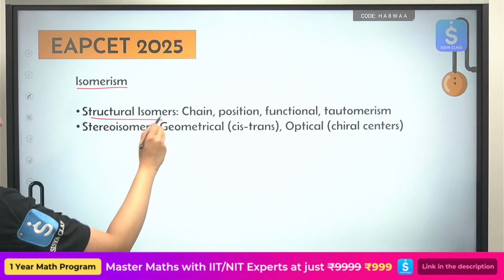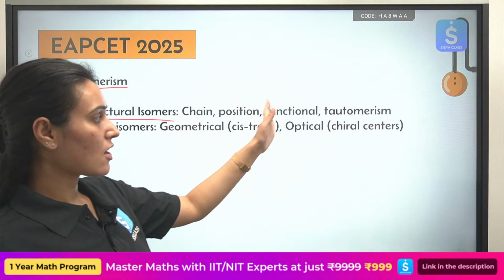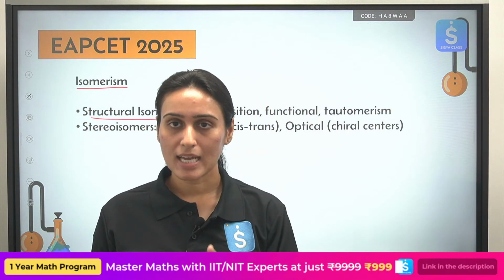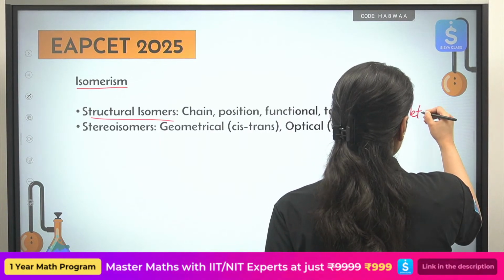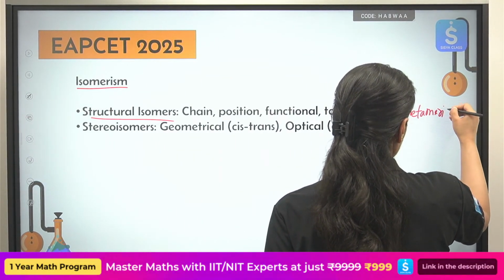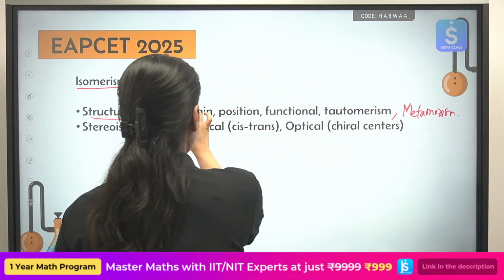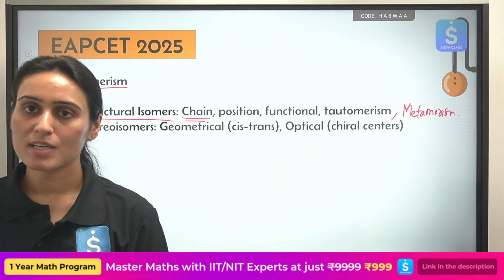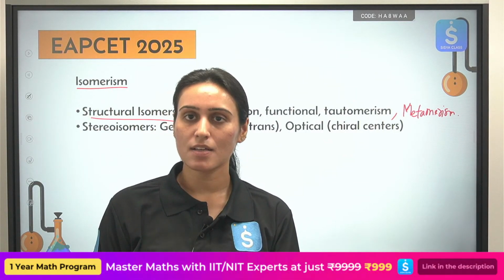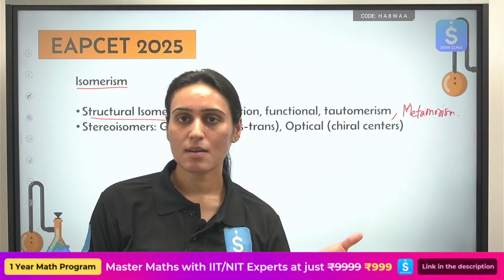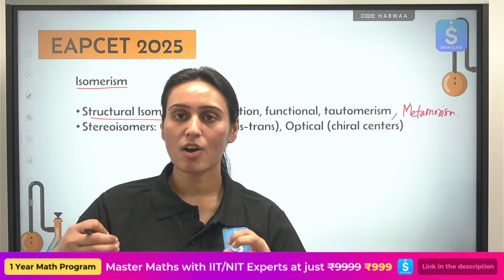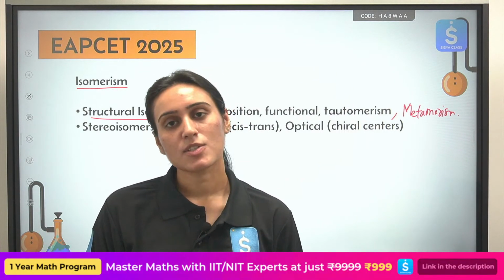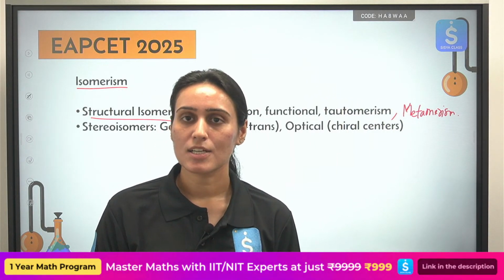Isomerism, you can have structural isomers, for example, chain, position, functional, tautomerism, right? And you can have metamerism also. Chain isomerism. You have two compounds which have the same molecular formula. That is the very definition of isomerism, right? Same molecular formula, different properties. So you have the same molecular formula, but the number of atoms in the carbon chain are different. So what do we call such compounds? You will call them chain isomers.